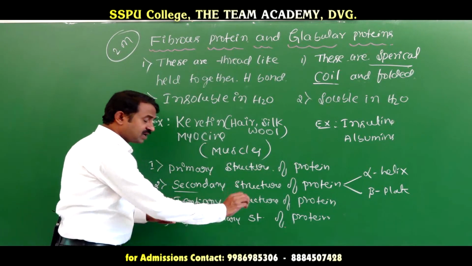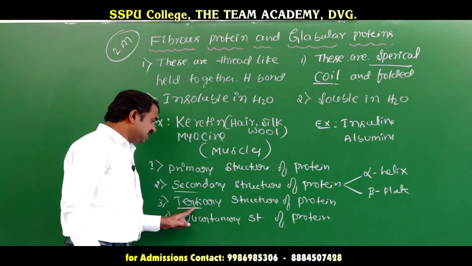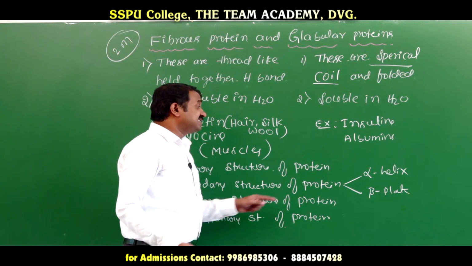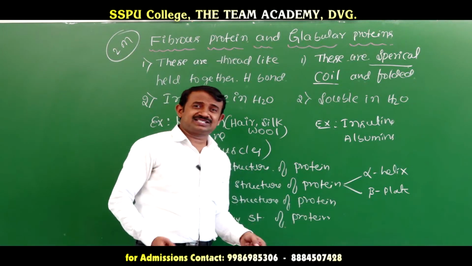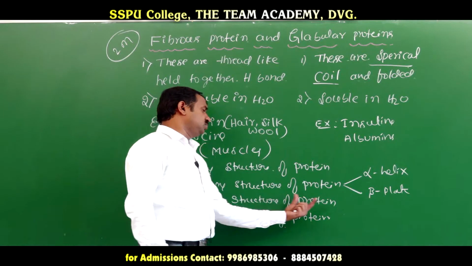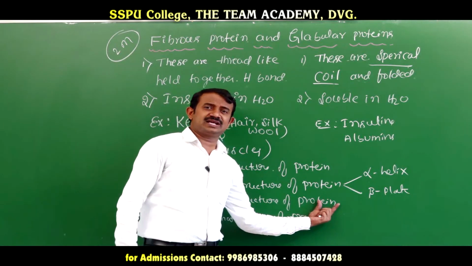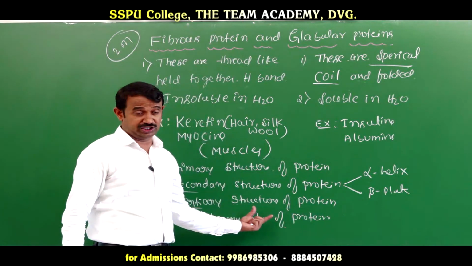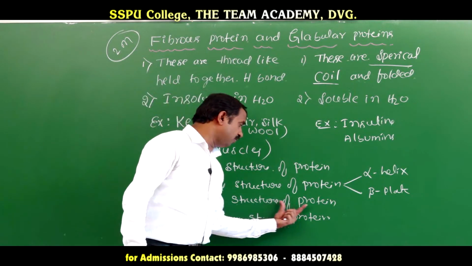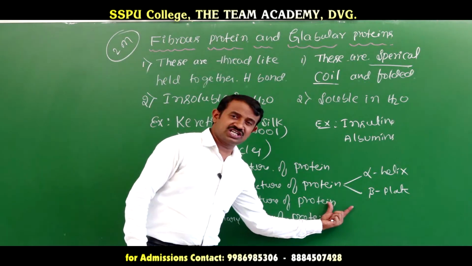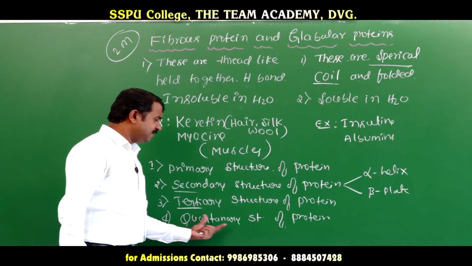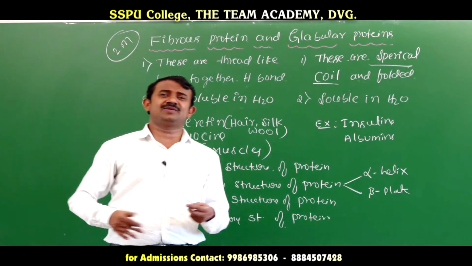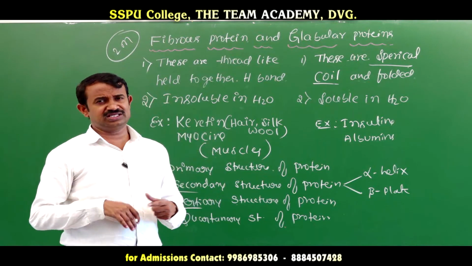Next one is tertiary structure of proteins. The secondary structure of proteins is a double helical structure. So you add one more peptide chain to it, that is called the tertiary structure of proteins, the globular proteins. These are hydrophobic structures. It is a tertiary structure of proteins. Next one is quaternary structure of proteins, which means if we add another folded double helical structure, it is a quaternary structure.